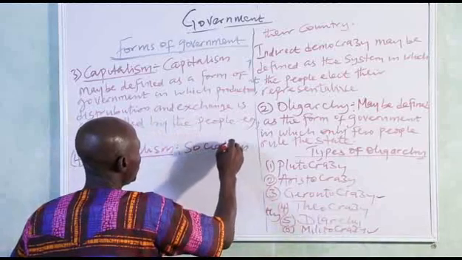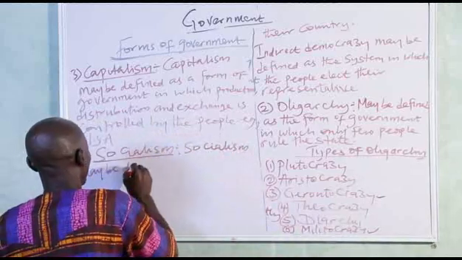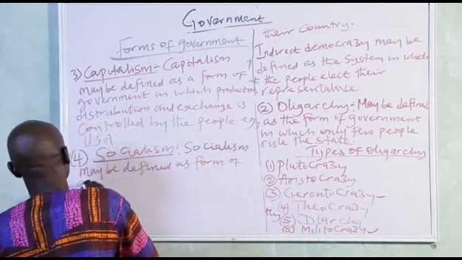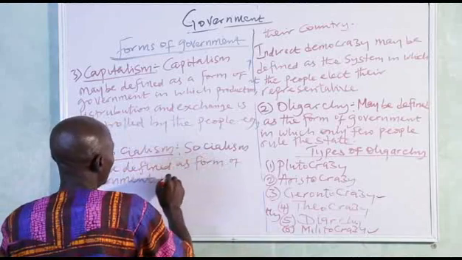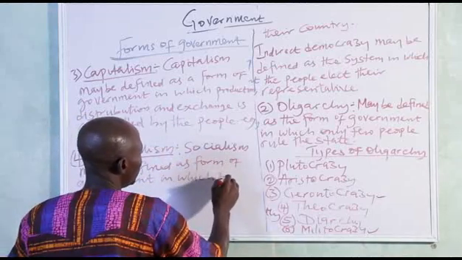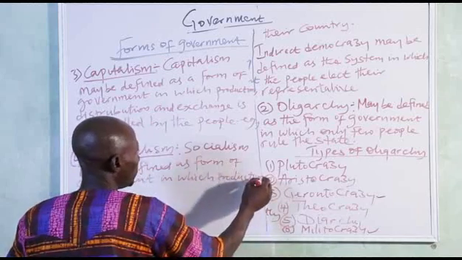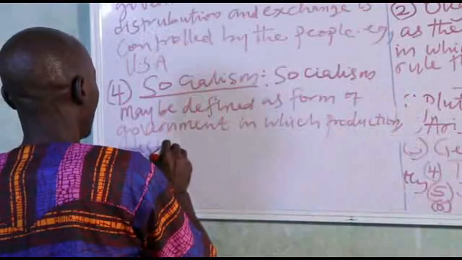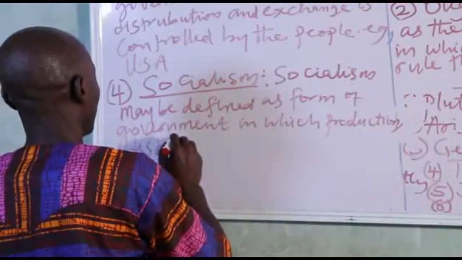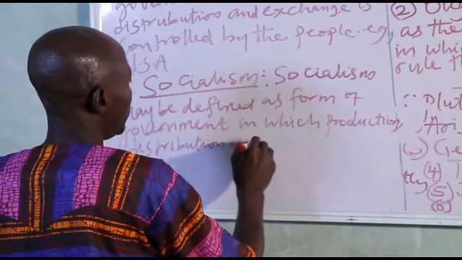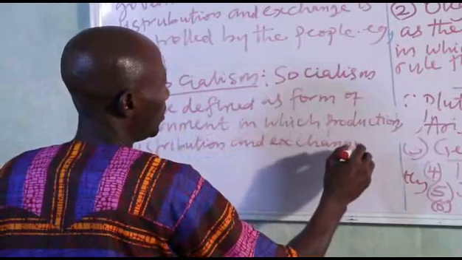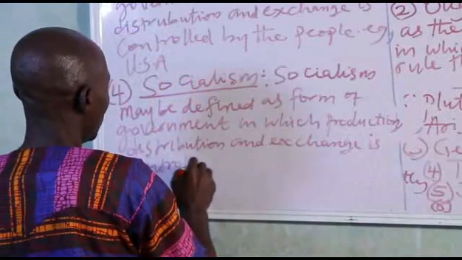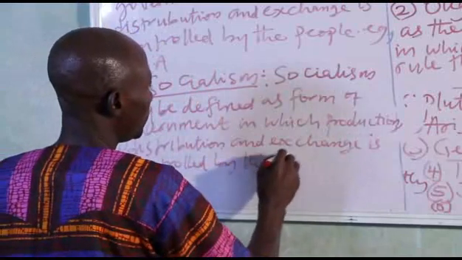Socialism may be defined as a form of government in which production, distribution, and exchange is controlled by the state.